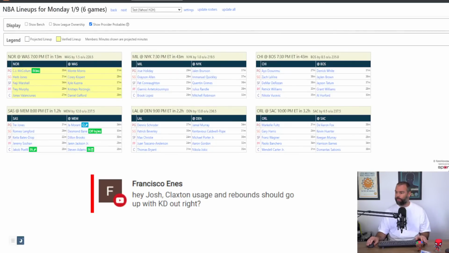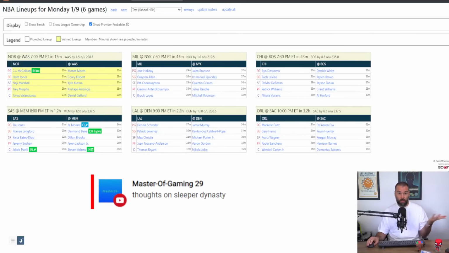That's possible. Thoughts on Sleeper Dynasty? Terrible format. Dreadful format. Their app is nice. It works well. Their fantasy basketball format is horrible. And the fact that they give you no options to change it is ridiculous. If they just gave you the options to use their way that they've sold fantasy basketball, along with other things, then great. But they don't. So it's bad.